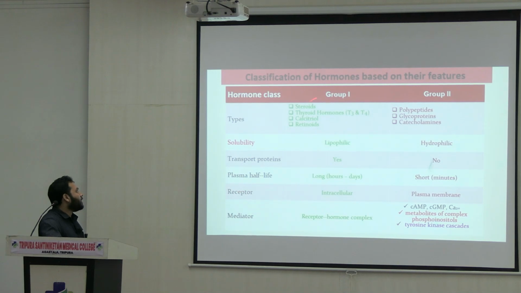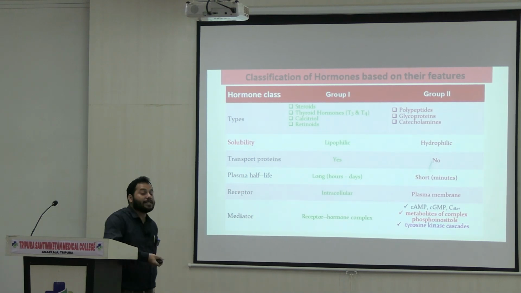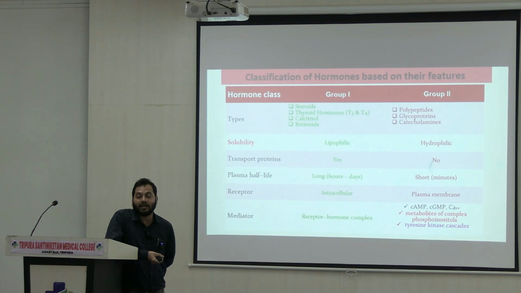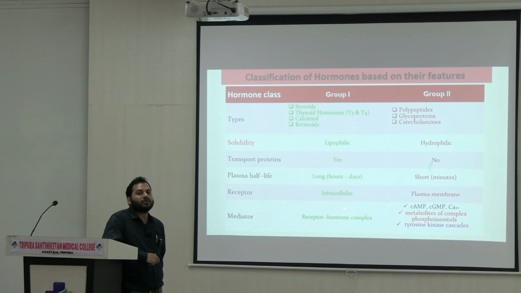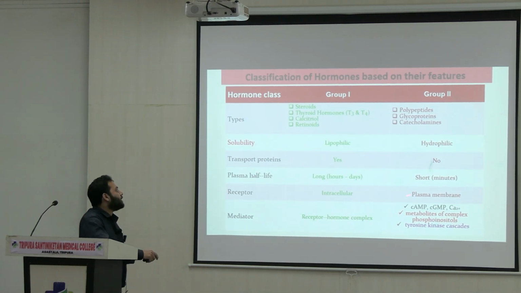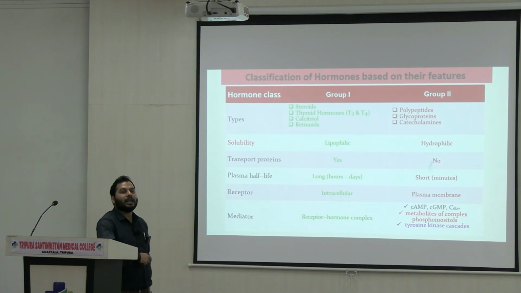At the same time, if you look at the receptors through which group 1 hormones act and their locations, the most important thing is that the receptors are intracellular. All the receptors are either present in the cell cytoplasm or in the nucleus, right? Whereas for group 2 hormones, the receptors are present in the cell membrane only, right? Why?